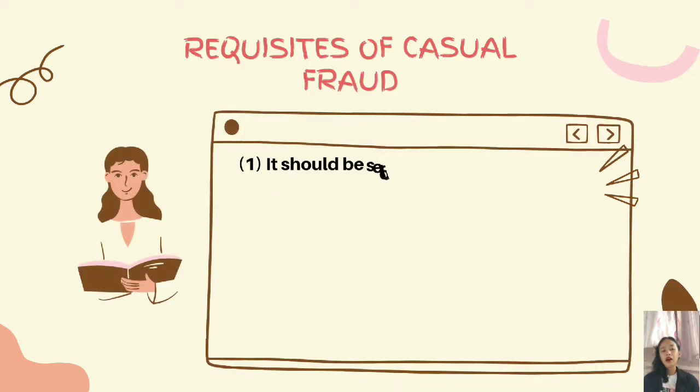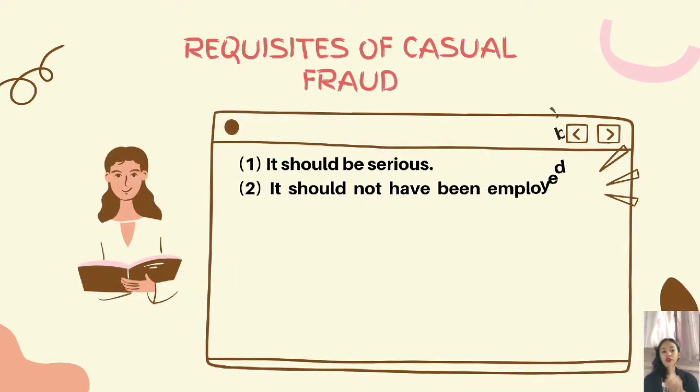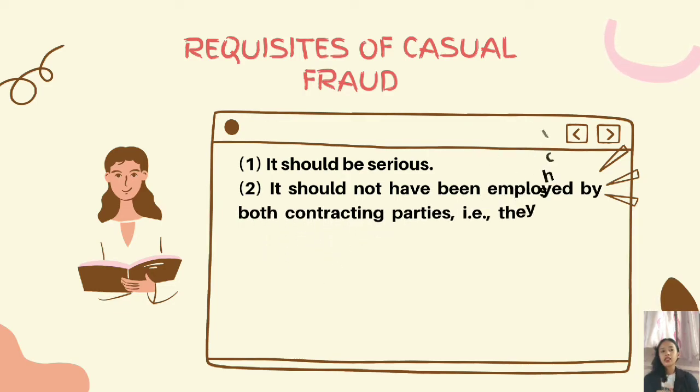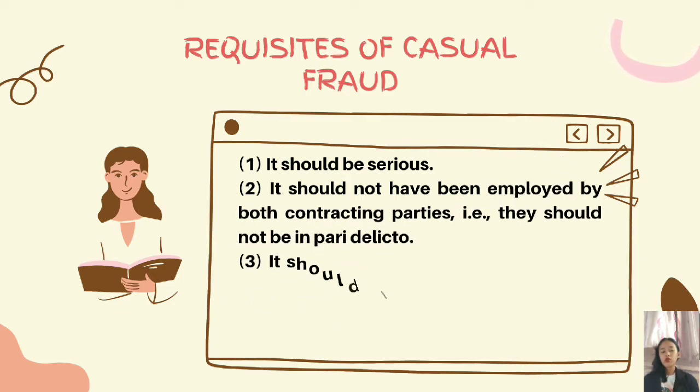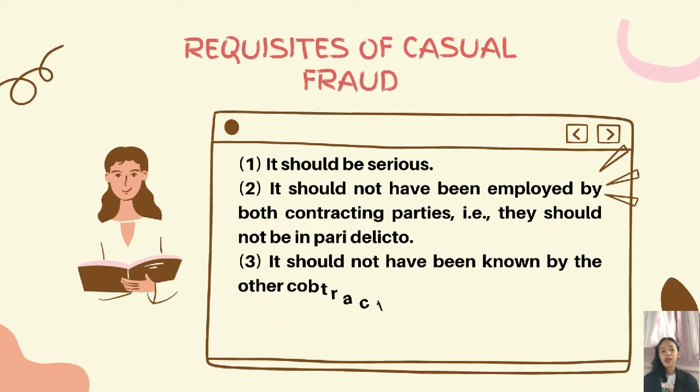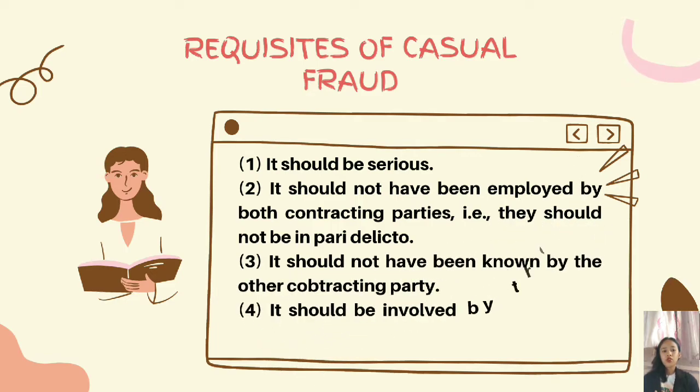Paano nga ba masasabi na ang fraud ay isang causal fraud? So first, it should be serious. Second, it should not have been employed by both contracting parties. They should not be in pari delicto. In pari delicto is a Latin term for equal fault, meaning ang dalawa o higit pang tao ay guilty of a crime. Third, it should not have been known by the other contracting party. Bale, ang isang party lamang ang nakakaalam at gumawa ng isang causal fraud. And lastly, it should be employed by the other party.